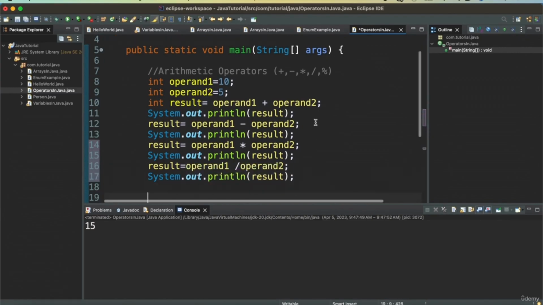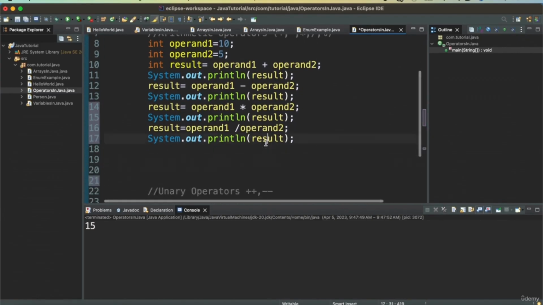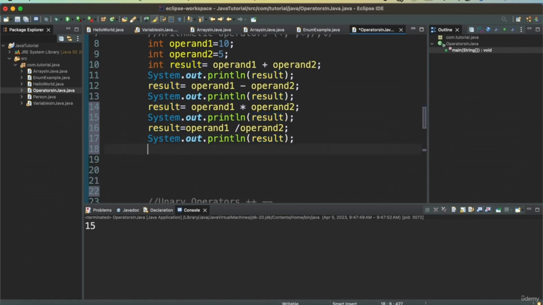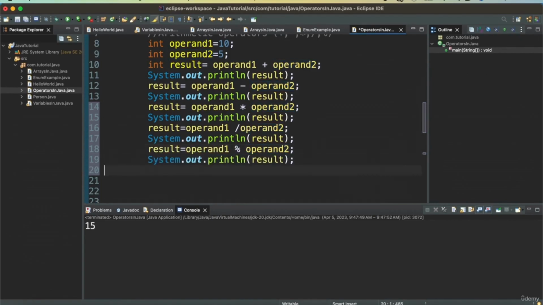Then we can print it again. So addition, subtraction, multiplication, division, and then we have a modulo operator which will give us the remainder. So operand 1 modulo operand 2, and then we can print this result. As you see, we have the result printed here for all of them. 10 plus 5, 15, subtraction, multiplication 50, division 2, and the remainder is 0.